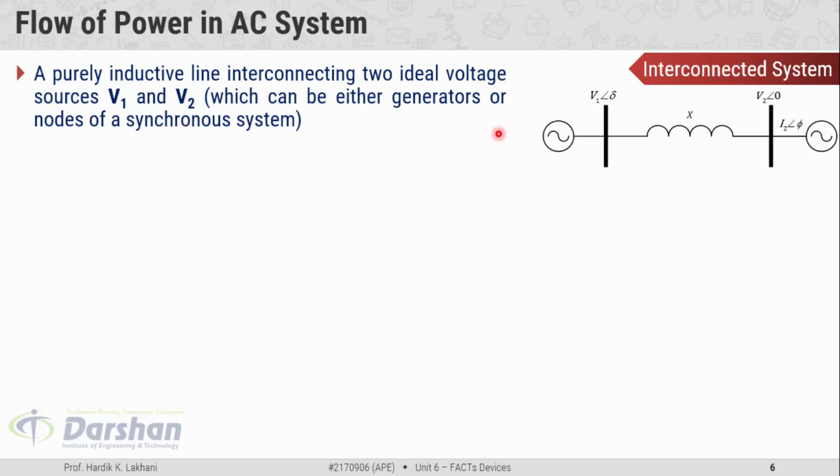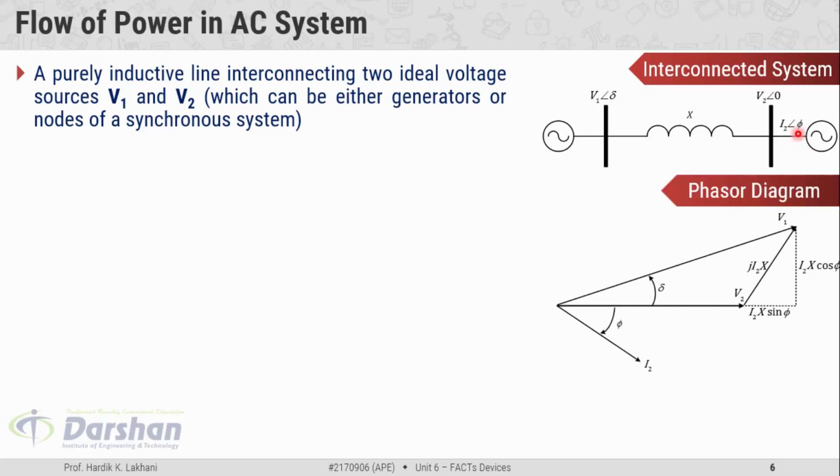Here we can see bus 1, where the voltage magnitude is V1 and the load angle is delta. Then this is the line between bus 1 and bus 2. Voltage at bus 2 is V2 angle 0, and the current at the receiving side is I2 angle phi. And this is the corresponding phasor diagram.